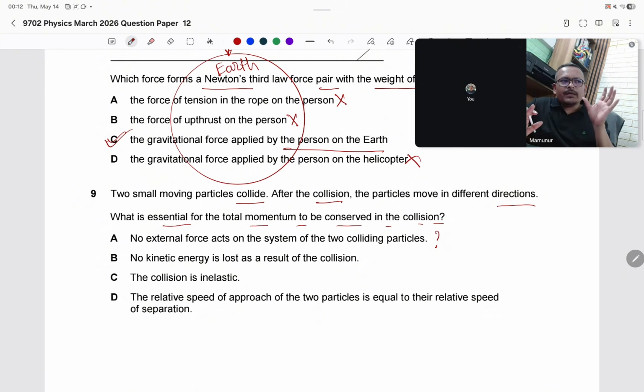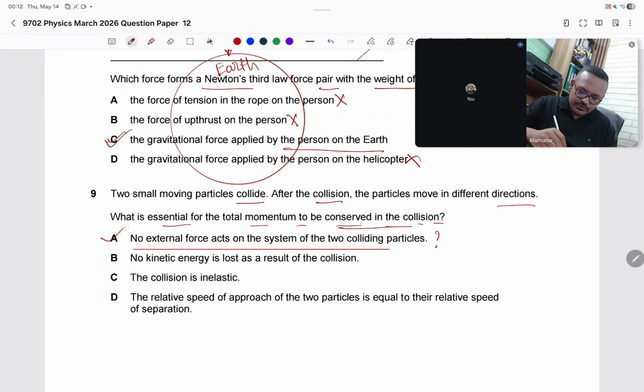What we know is that if no external force acts on a system, the momentum before the collision is equal to the momentum after the collision. So if no external force acts on a system, I think this is the answer. Let's check. No kinetic energy is lost, that is for the elastic collision, not required. The collision is inelastic, no. The relative speed is also for the elastic collision. So for 9, we got answer A.